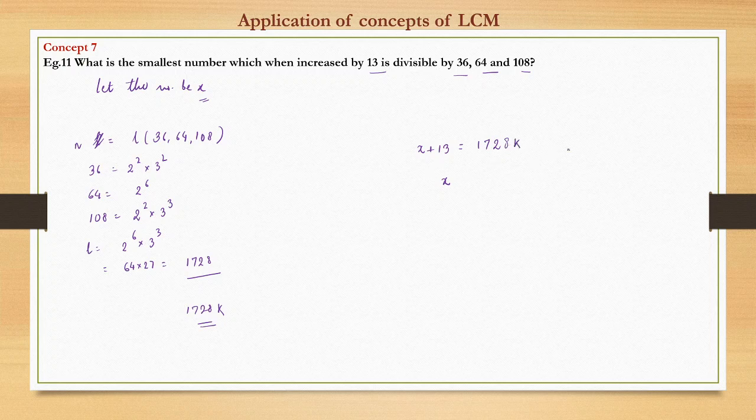For x to be smallest, we will take k equal to 1. So x becomes 1728 minus 13, that is nothing but 1715. This is the answer, right?